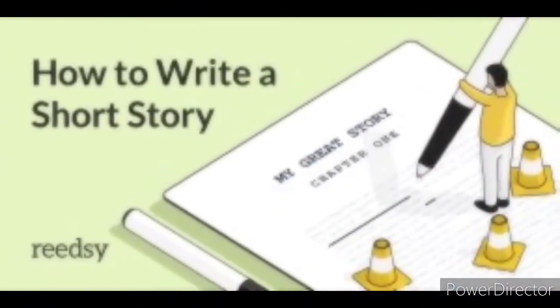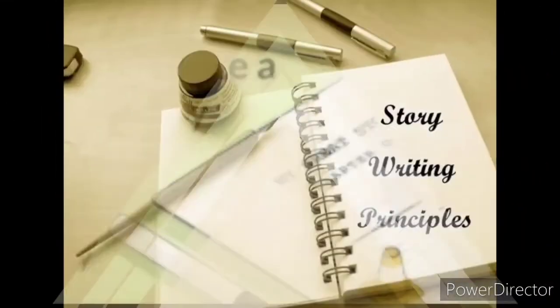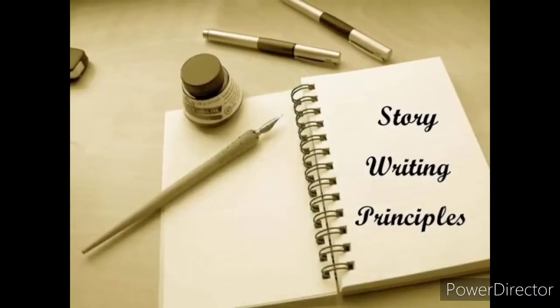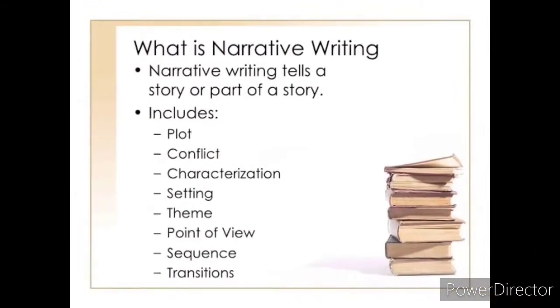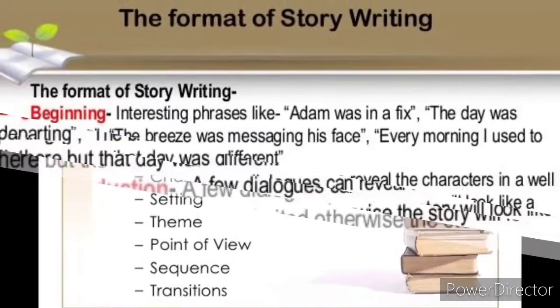Let's see how to write a story and the principles of story writing. Story writing, that is narrative writing, tells a story or part of a story, and contains plot, conflict, characterization, setting, theme, point of view, sequence, and transitions.